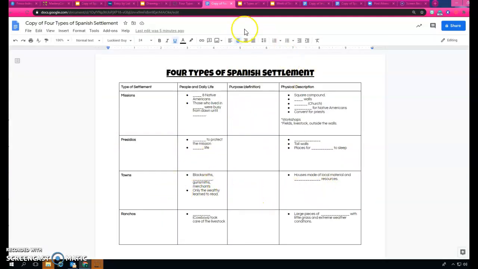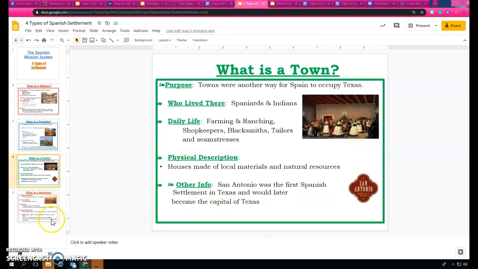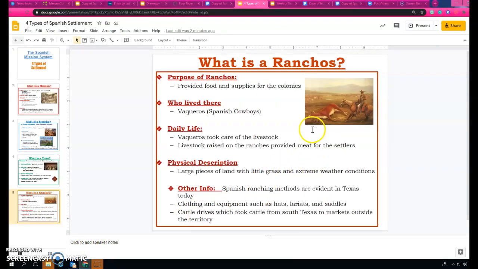Okay, and let's look at the last one. The last one is ranchos. So the purpose of a rancho was a way to provide food and supplies for the colonies. So who lived there on the ranchos were the vaqueros. Vaqueros are Spanish cowboys. So daily life, vaqueros took care of the livestock. Livestock raised on the ranches provided meat for the settlers. So not only did they have livestock, they also had some farming, irrigation, and things like that.